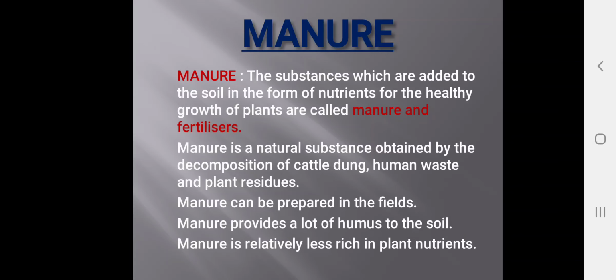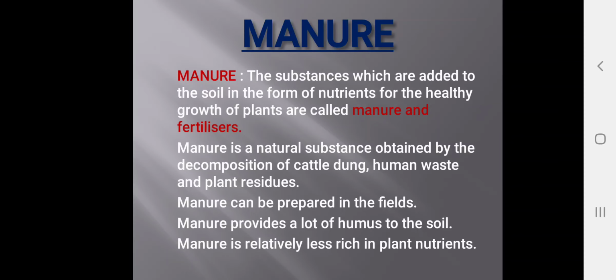Manure is a natural substance obtained by the decomposition of cattle dung, human waste and plant residues. Decomposition means the breaking down of cattle dung, human waste or plant residues.